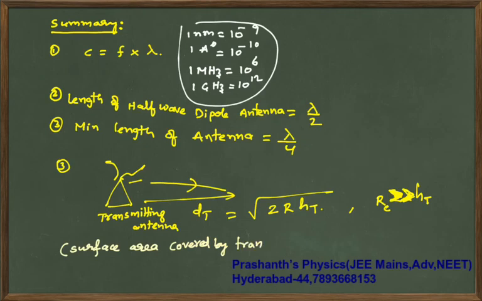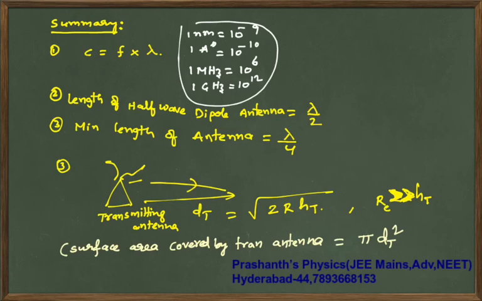You take it as a circle, so pi dt square is what you are going to write. Right? So keep this in mind and hope there will be no doubts later.